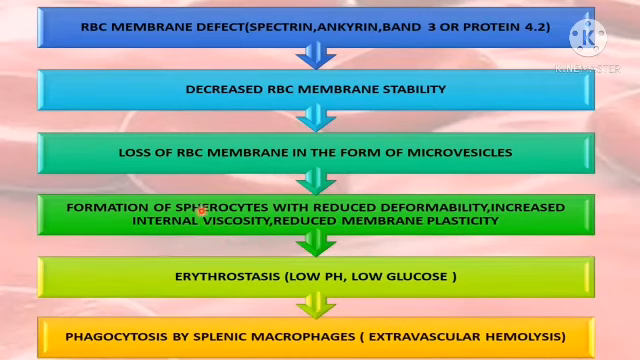These spherocytes will have very little deformability, more internal viscosity and reduced membrane plasticity, due to which they will be entrapped in the spleen under low pH and low glucose conditions, and later phagocytized by splenic macrophages. That's why it is extravascular hemolysis in hereditary spherocytosis.